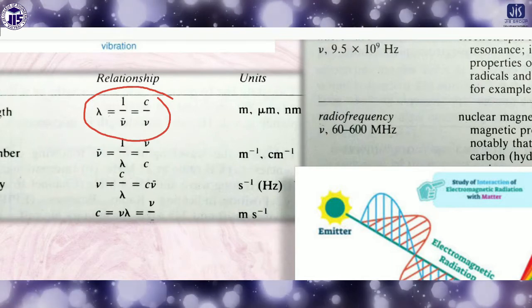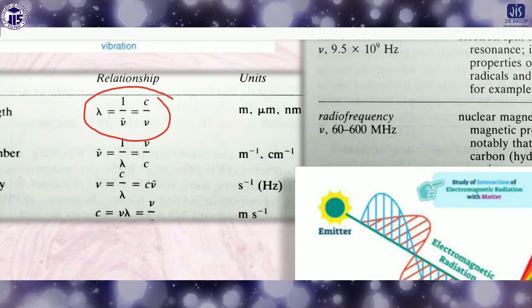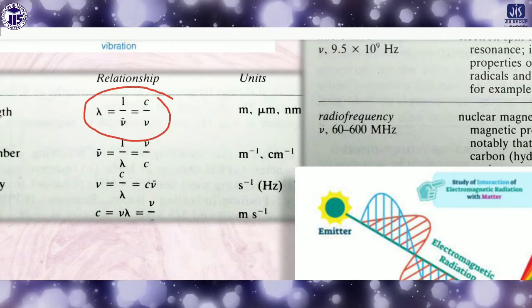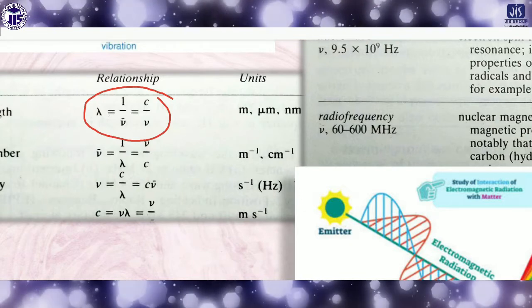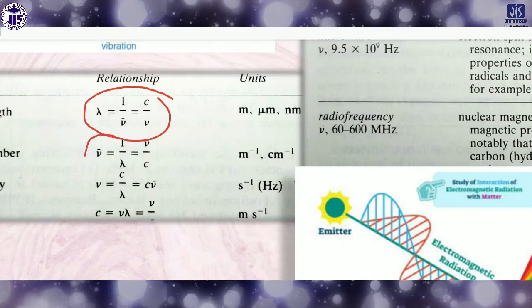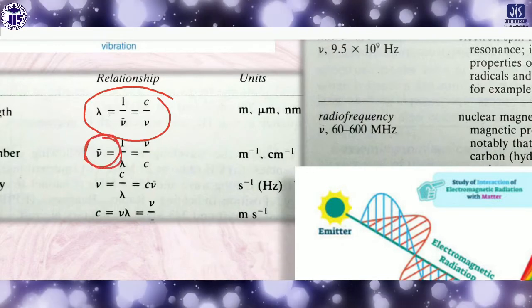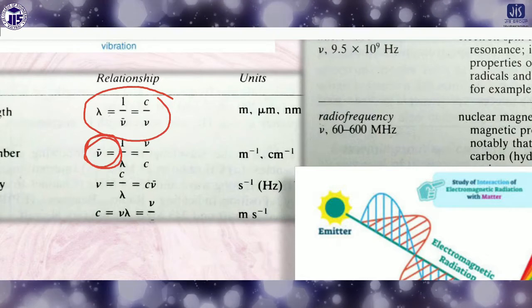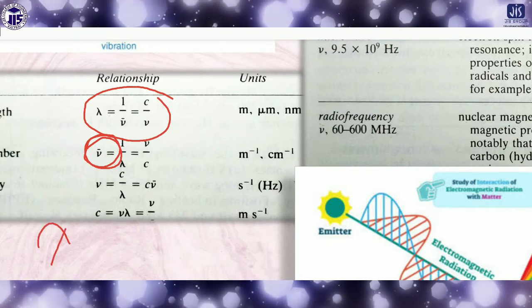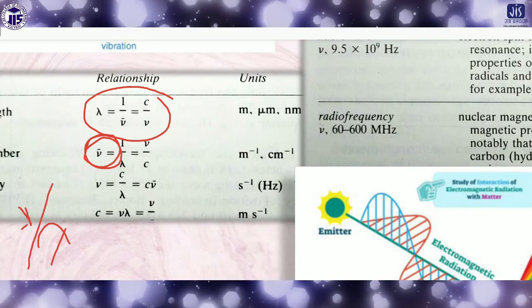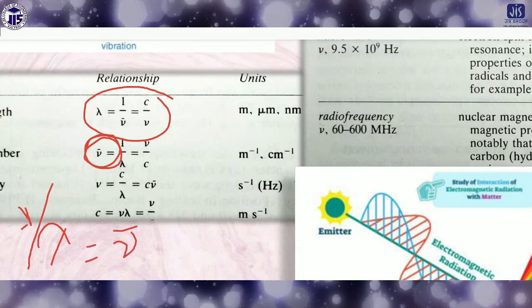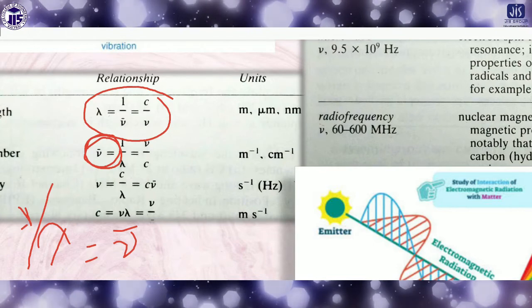That means wavelength equals c by nu, where c is the velocity of light and nu is the frequency. And what is nu bar? Nu bar is the wave number. So nu bar is equal to 1 by lambda. You have to keep in mind that 1 by lambda equals nu bar. This is also important.